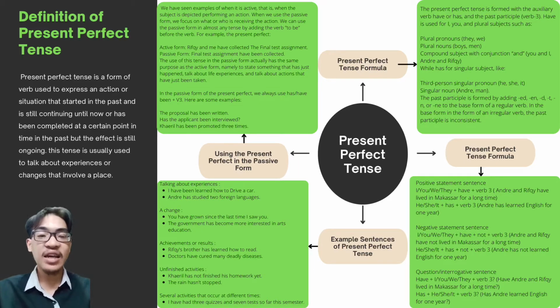While has is for a singular subject, just like third person singular pronoun, or as we know, he, she, or it, and singular noun, or as we know, Andre or men.